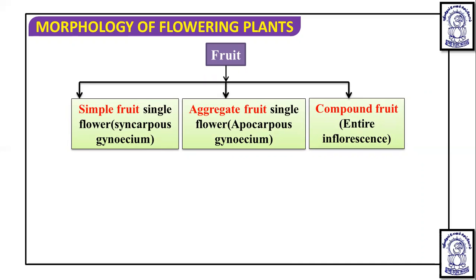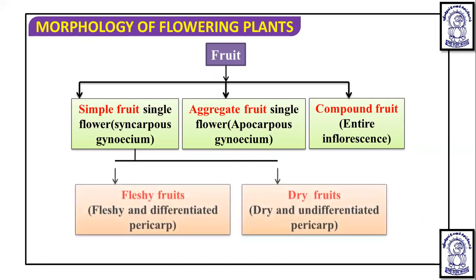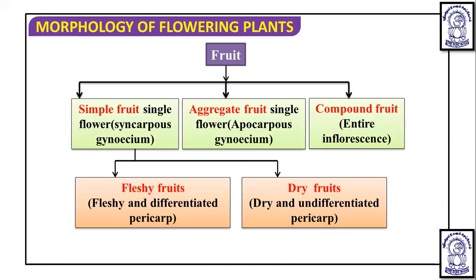And when a fruit develops from the entire inflorescence, a single flower is not involved. Multiple flowers of the inflorescence are involved, and when the whole inflorescence gives rise to the fruit, that is known as compound fruit. Now simple fruits are divided into two types: fleshy fruit and dry fruit. Fleshy fruits develop from the syncarpous gynoecium, and they have a fleshy and differentiated pericarp. But dry fruits have a dry and undifferentiated pericarp.